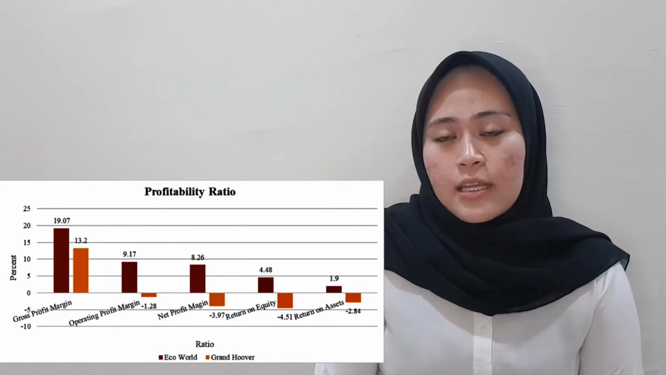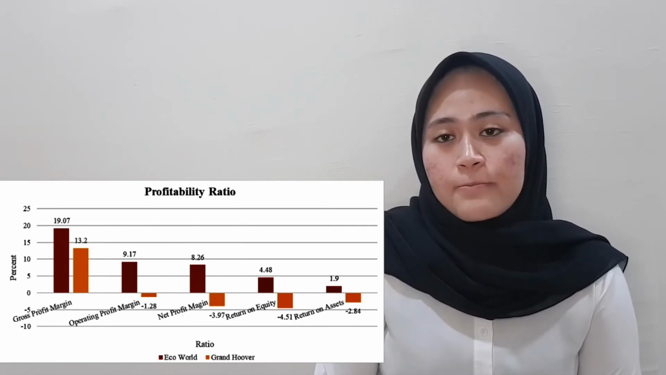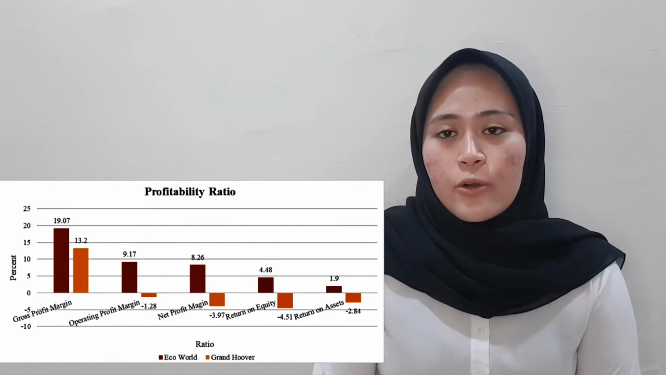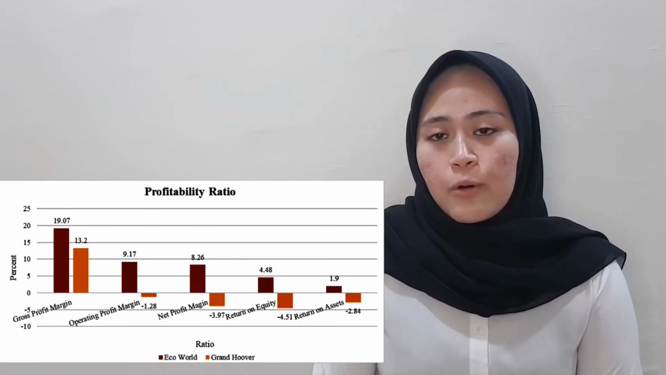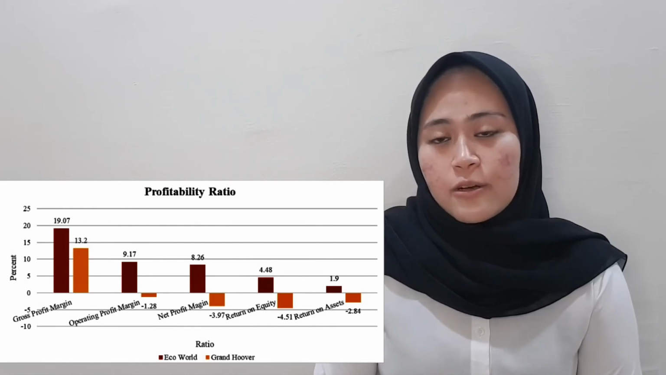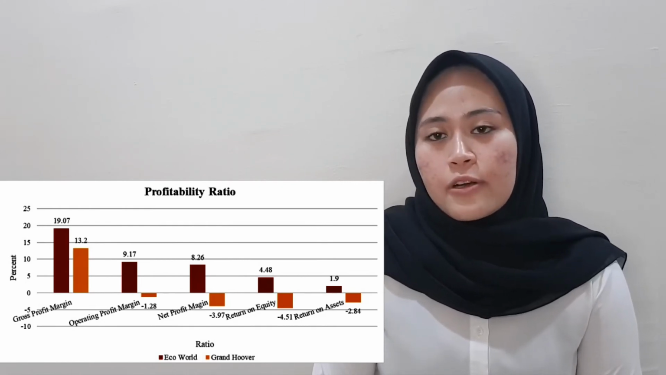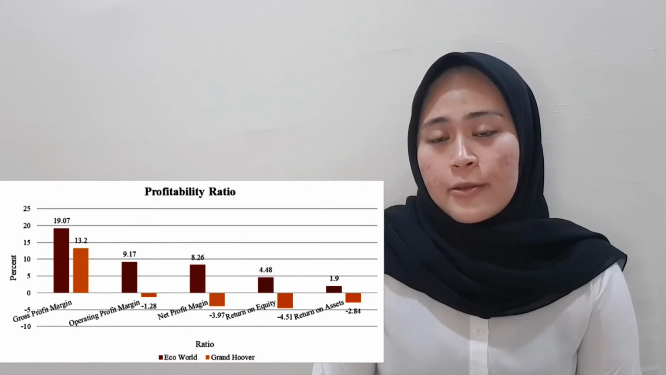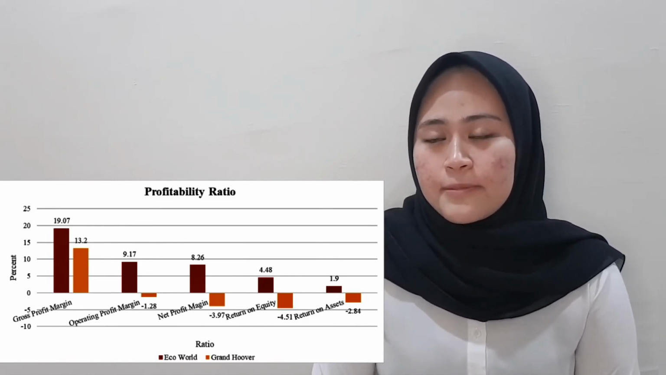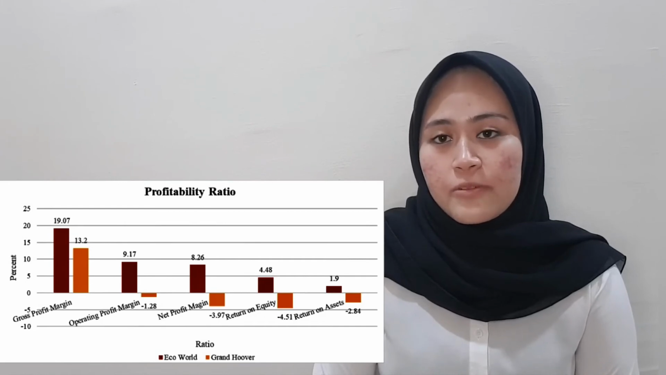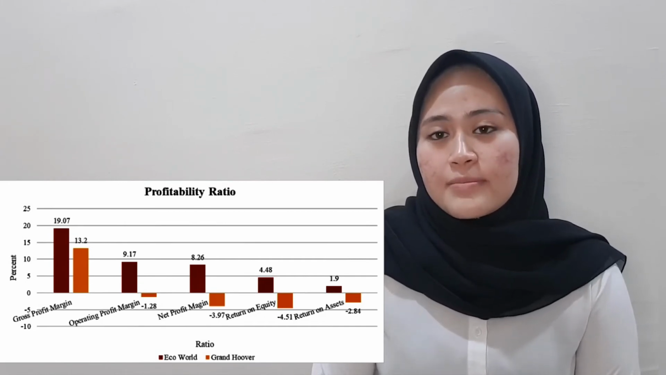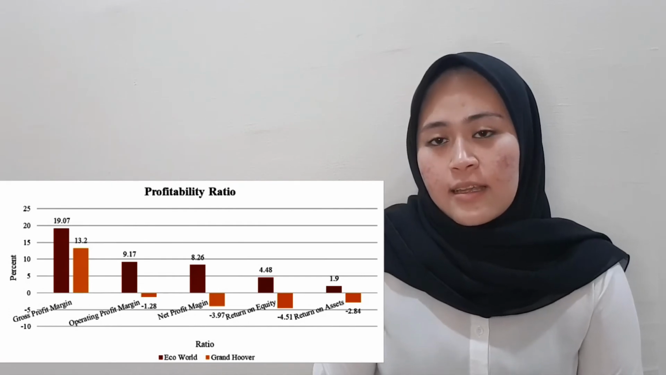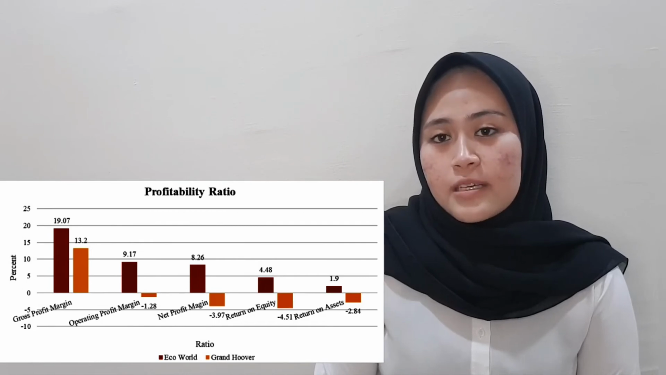Comparing both companies, EcoWorld Berhad has higher gross profit margin compared to Grand Hoover Berhad. This means that EcoWorld is able to generate more gross profit from its sales. As for the operating profit margin, EcoWorld Berhad also has a higher percentage compared to Grand Hoover Berhad. This means that EcoWorld Berhad is able to generate more operating profit with lower operating expenses. Lower operating profit margin means that the company has to bear higher operating expenses.